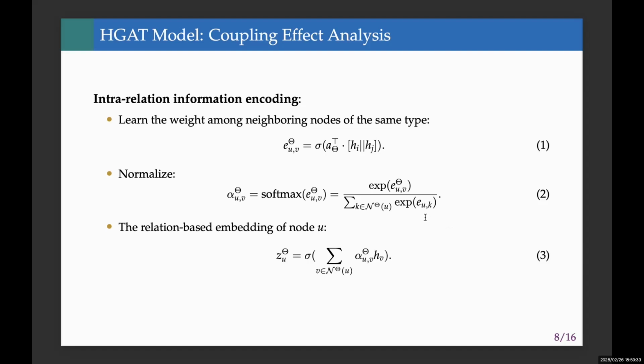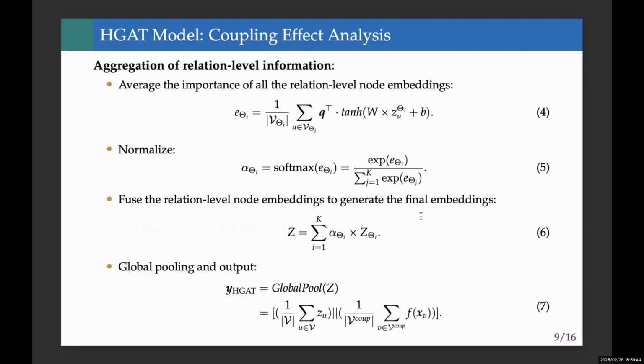This step aggregates information from nodes that share similar roles in the network, and then produces a meaningful representation of each node's role in the coupling effect. To generate more comprehensive node embeddings, we further apply an additional attention mechanism to aggregate relation-level information. The importance of each relation-level embedding is measured by its similarity to a shared schematic-level attention vector Q, which is consistent across all nodes and relations.